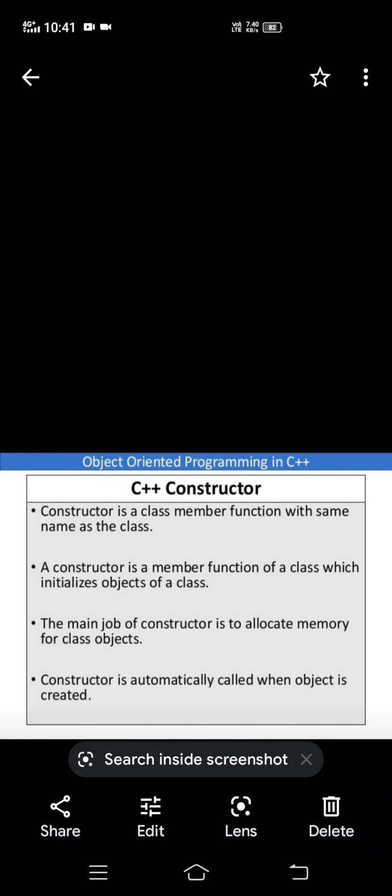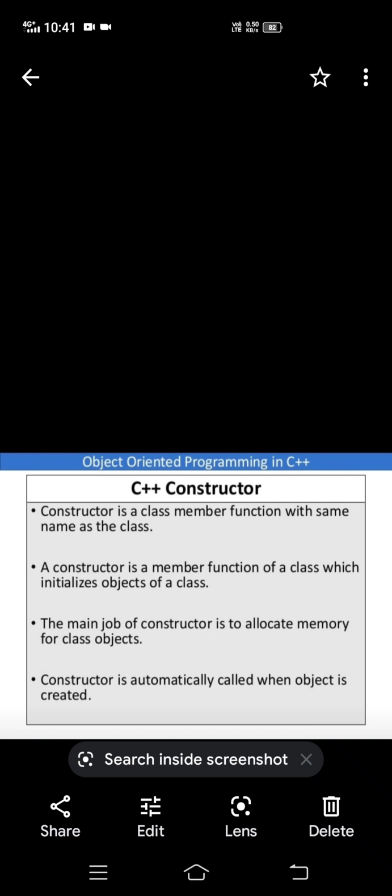See here, the characteristics are on the screen. A constructor is a class member function with the same name as the class name. It is a member function of the class that initializes objects of the class. The main purpose of a constructor is to allocate memory for class objects. Whenever it initializes the object, the memory is automatically allotted for that object.